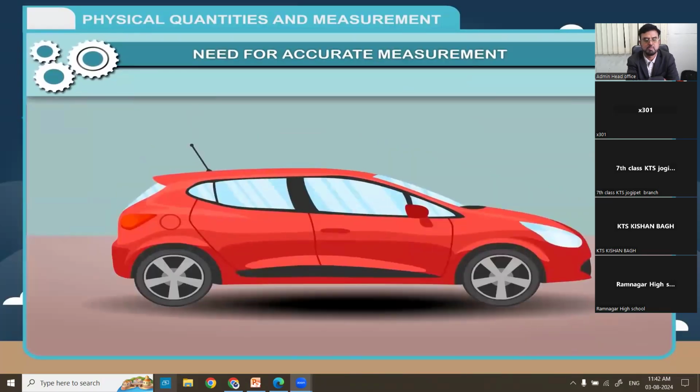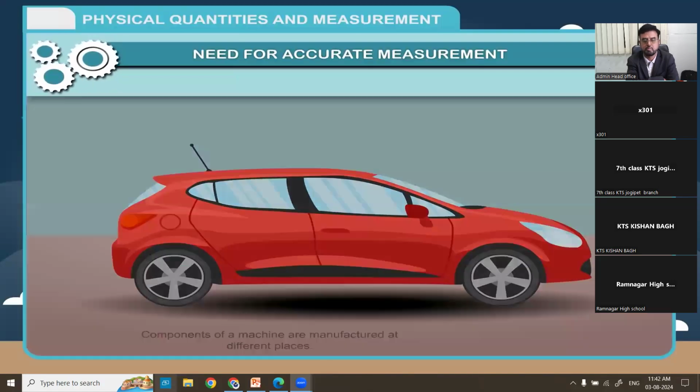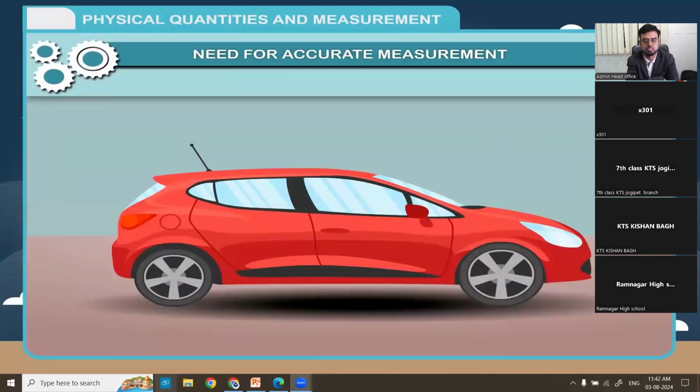In the same way, each and every component of a machine should have a high degree of accuracy of measurement. What would happen if each part of a machine has its own standard of measurement? Components of a machine are manufactured at different places. If each component is different in measurement, there will be a difficulty in assembling the machine. To remove all such difficulties, measurements are controlled very accurately.